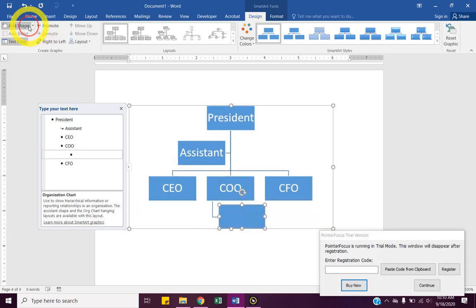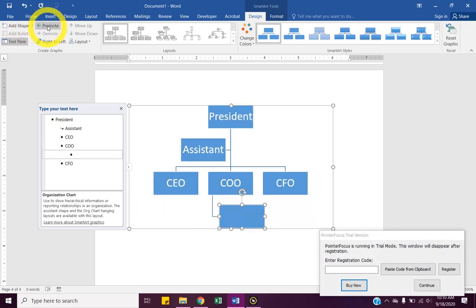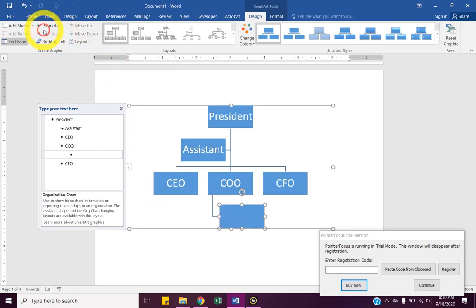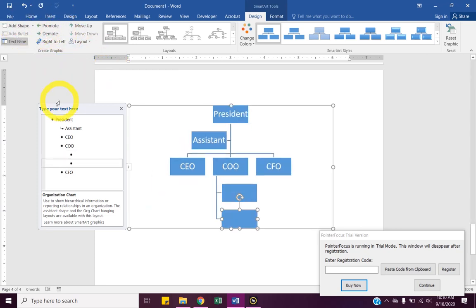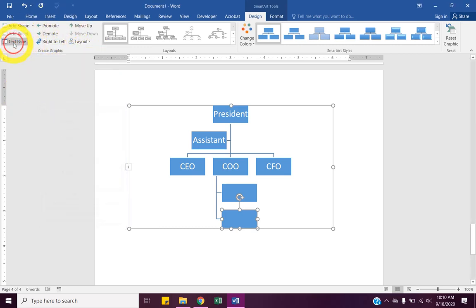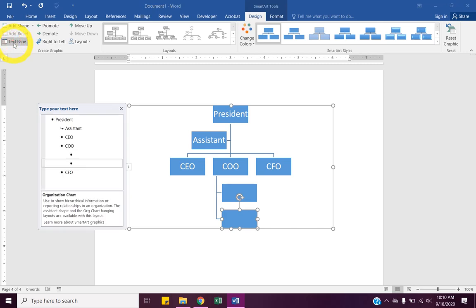I can add a shape up there to add another person, and then we could hit promote. Now I have 4 people below, or I could demote that person, add another shape. We have 2 people below. So this add shape and promote, demote, move up and down is how we can add and remove shapes right up here. The text pane, if that happens to not show up, that's where we can add it.